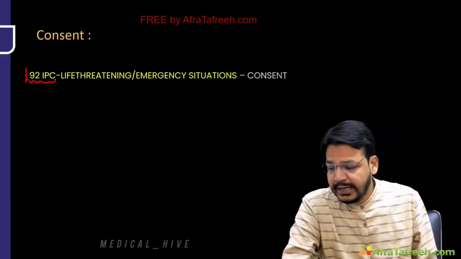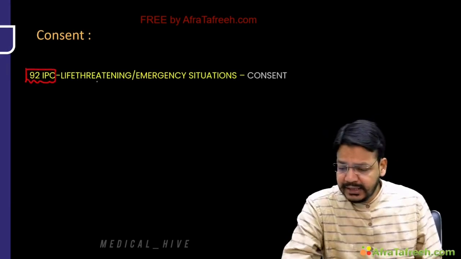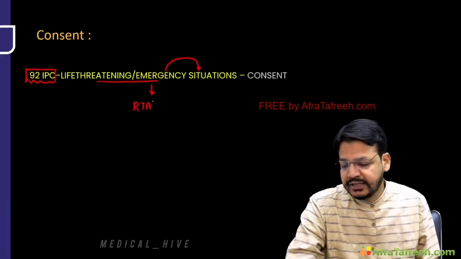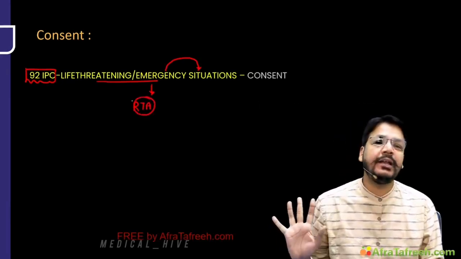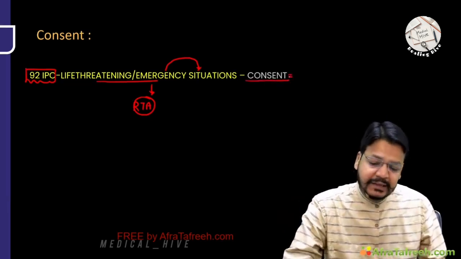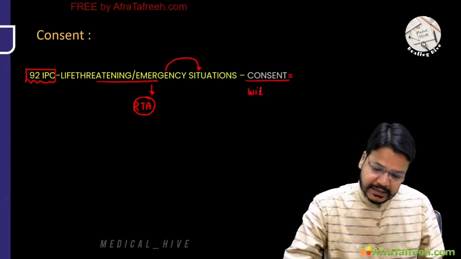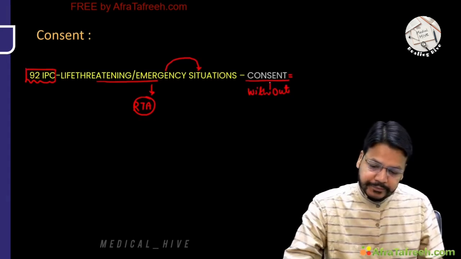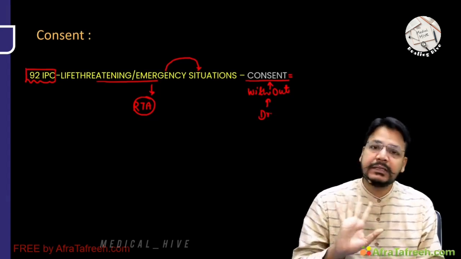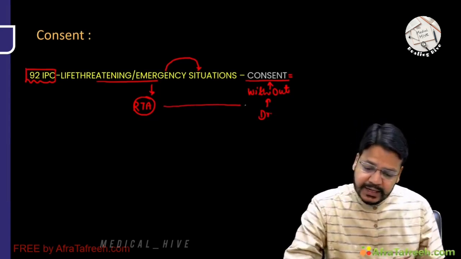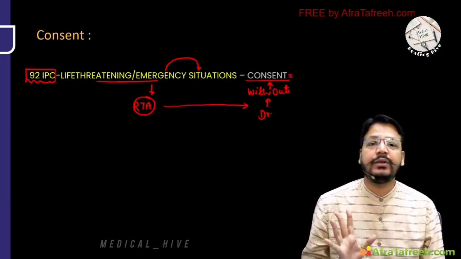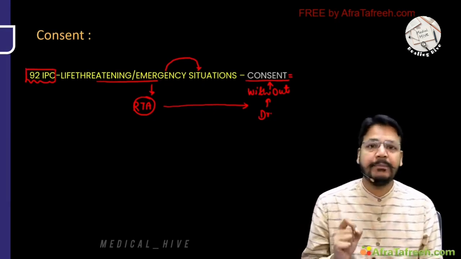Now my dear friend, 92 IPC, the last one. In a life-threatening and emergency situation, I am giving a very simple example. In a road traffic accident, there is severe bleeding, severe hemorrhage, multiple fractures all over the body. Sir, the doctor can start the treatment without consent. So it is the only exception where consent is not needed, like a life-threatening condition, road traffic accident or emergency situation. This is 92 IPC. Very, very simple, but very, very important.